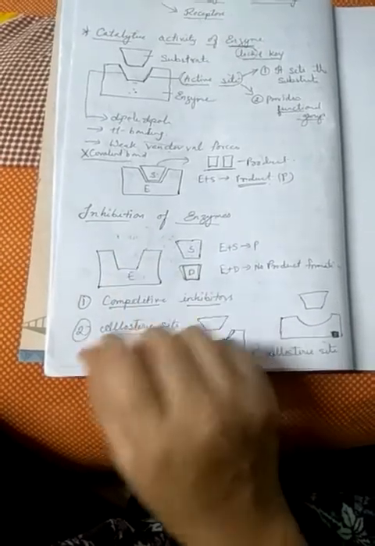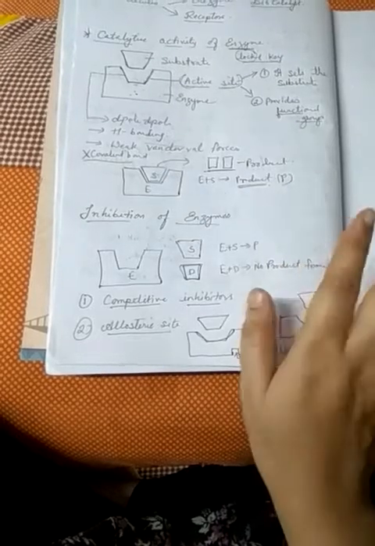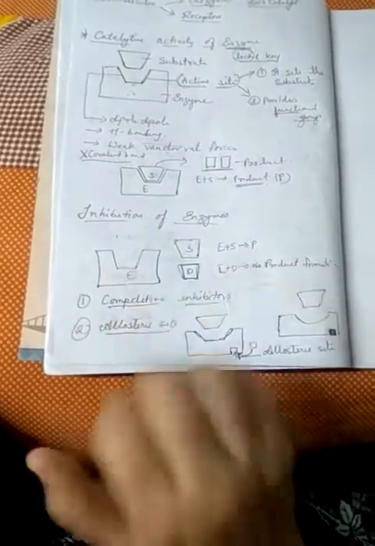But the drugs will not have any particular functional group, so they will not produce the product formation. In this way, we can inhibit the enzyme.